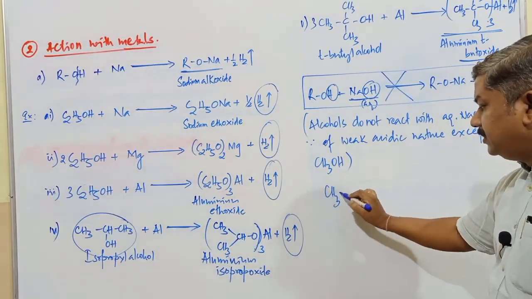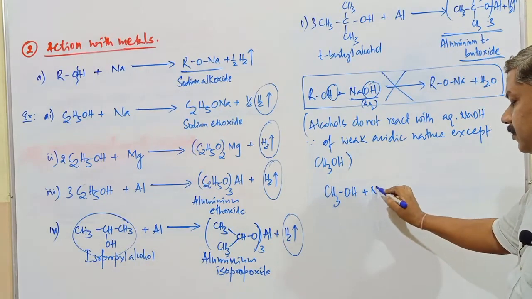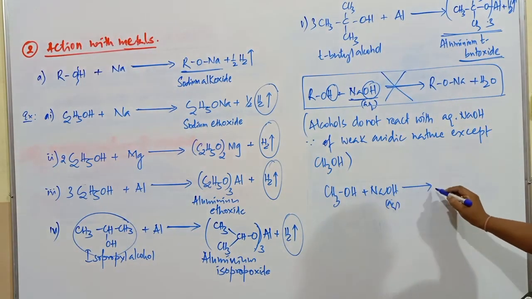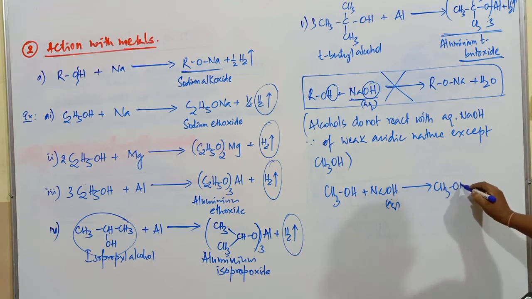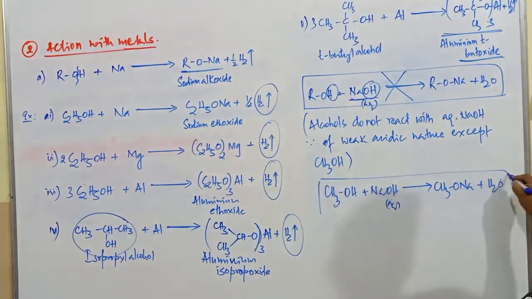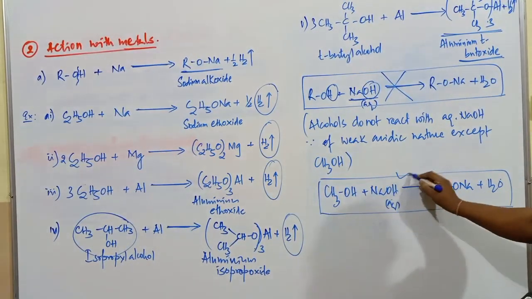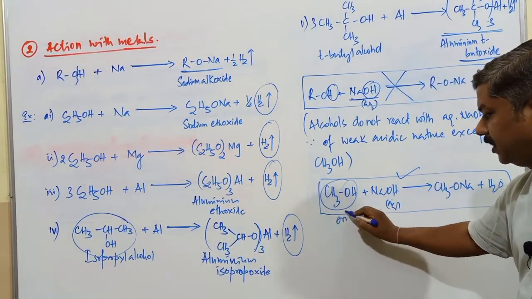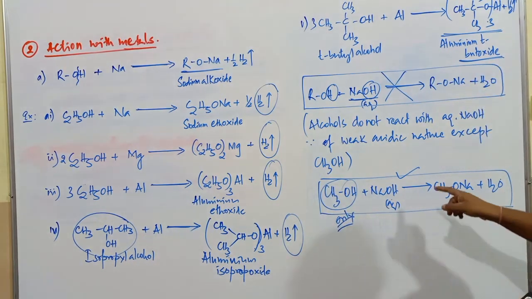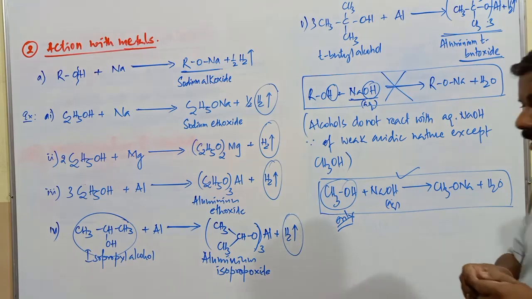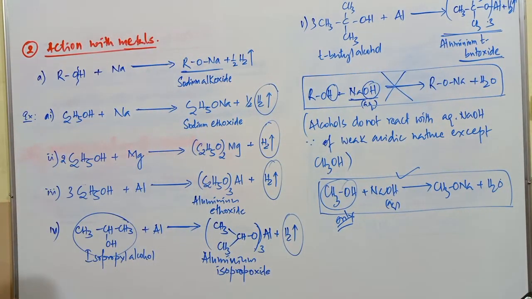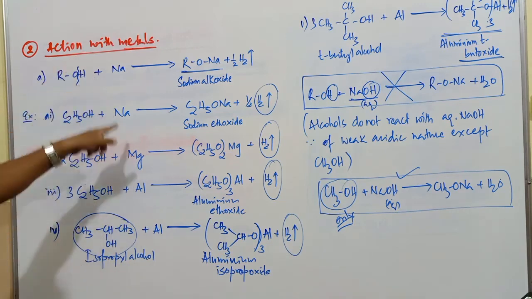We can write CH3OH plus NaOH, sodium hydroxide aqueous. What's the compound obtained? CH3ONa plus H2O. So only this reaction is going to be considered. Only this particular alcohol is considered. No other alcohols, because they are weaker acidic in nature when compared to methyl alcohol. This is about the reactivity of alcohols with the various types of metals.